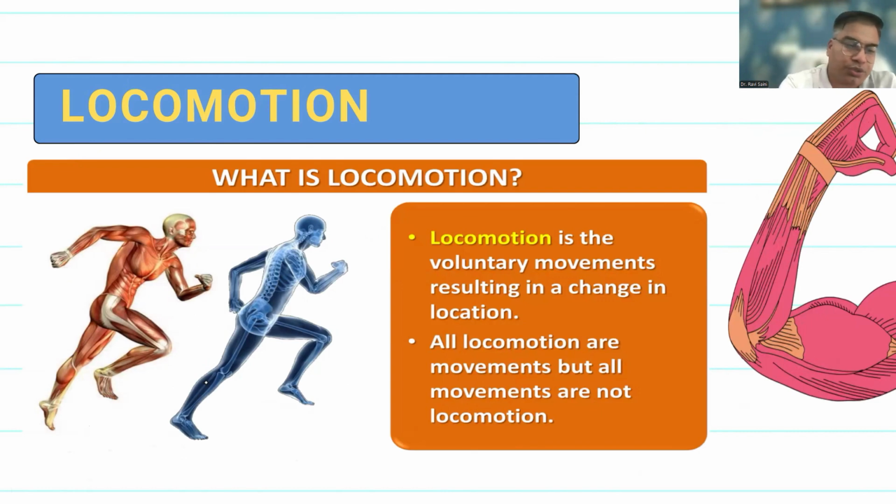Now, what is locomotion? If we summarize in simple terms, locomotion is the voluntary movement which results in change of location.